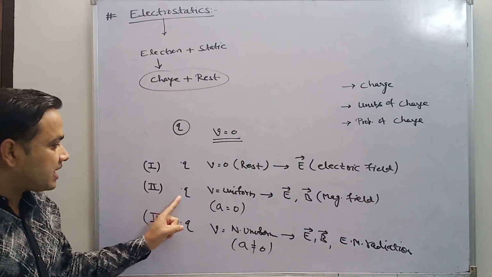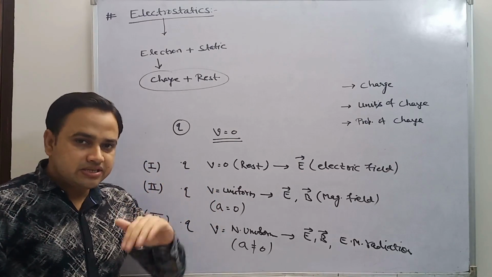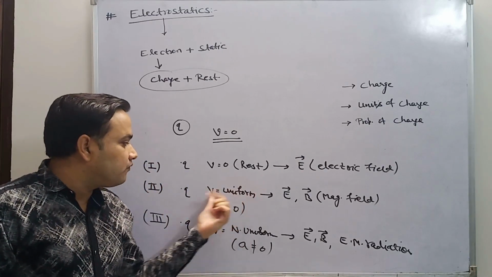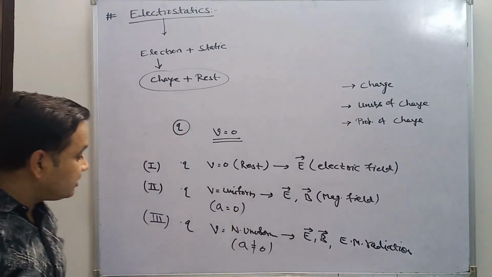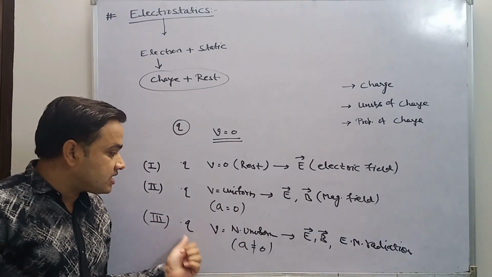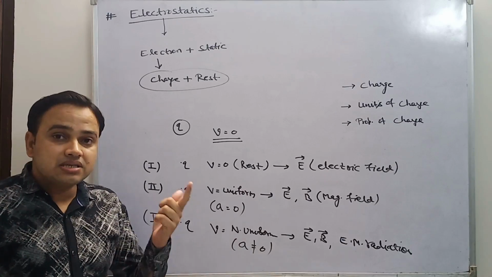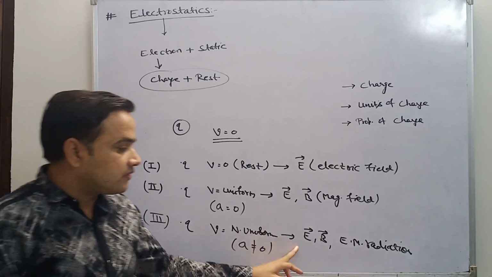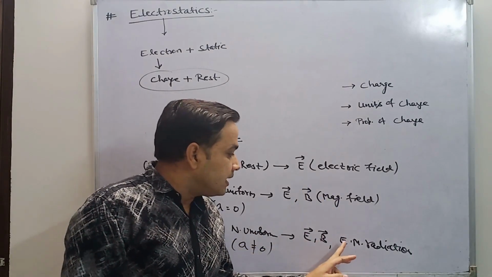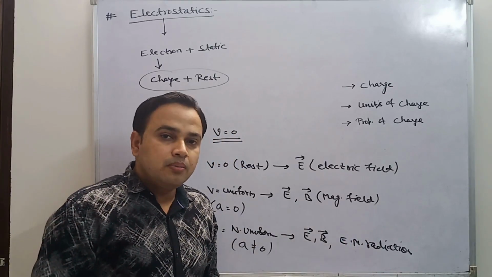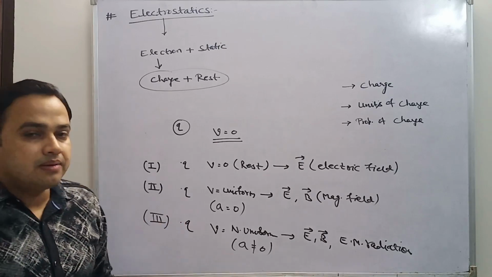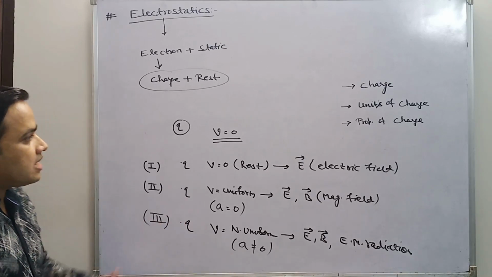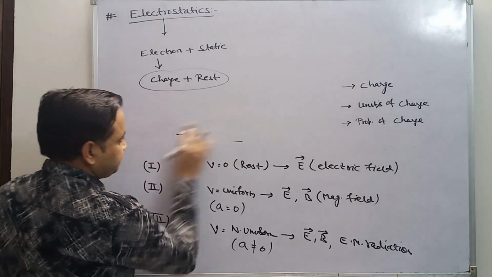Second, when charge is not at rest, it is in motion but with uniform velocity, then an electric field as well as a magnetic field are produced. And third, when the velocity of a charge is non-uniform, it means it is accelerated motion, then electric field, magnetic field, as well as electromagnetic radiation are produced. So generally this type of question is always asked in exams. So keep it in mind. Now we start with what is charge.